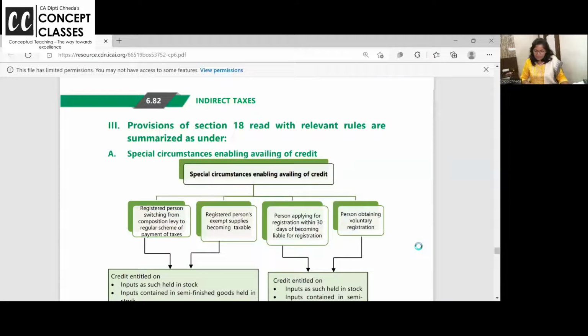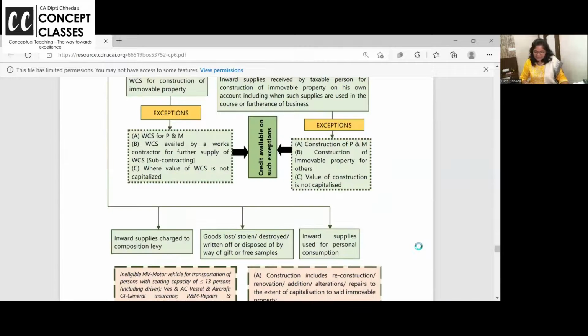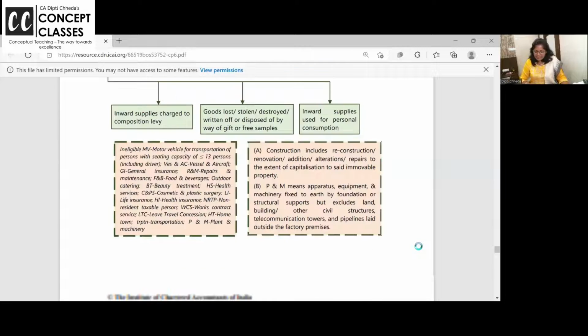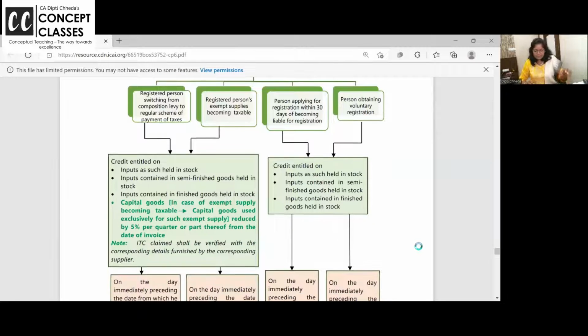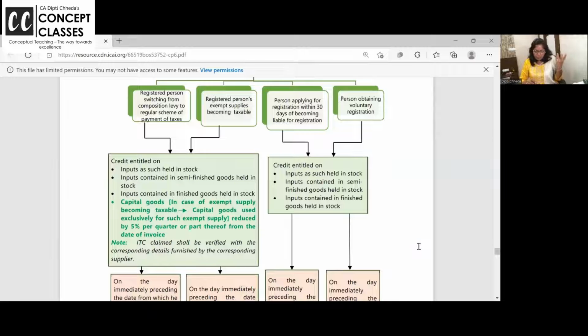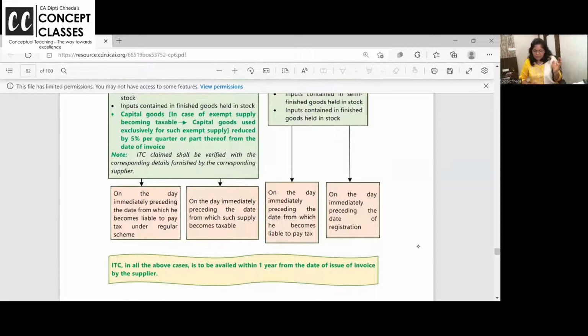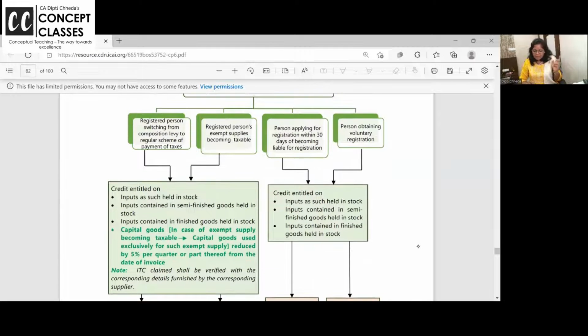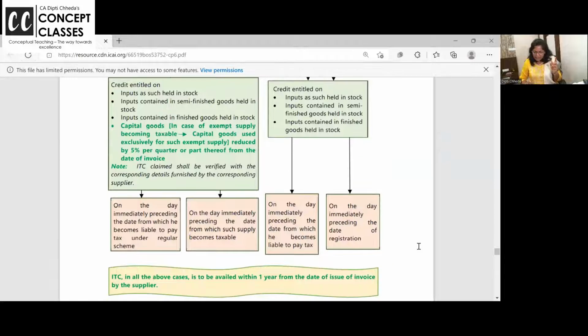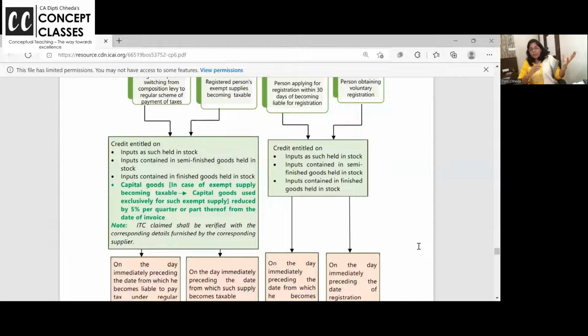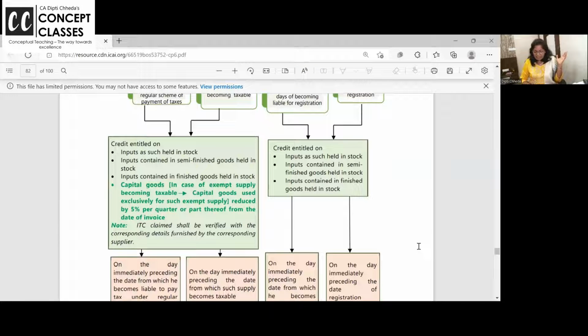जो अभी हमने किया, ठीक है? Right. And let us check up this now. You remember I have checked with all of you all this block credit, या ICI material के पीछे recapitulate. When you are shifting from composition to regular, then the day you become liable, whatever is the stock, you can take credit. Exempt to regular, the day exemption is lifted.